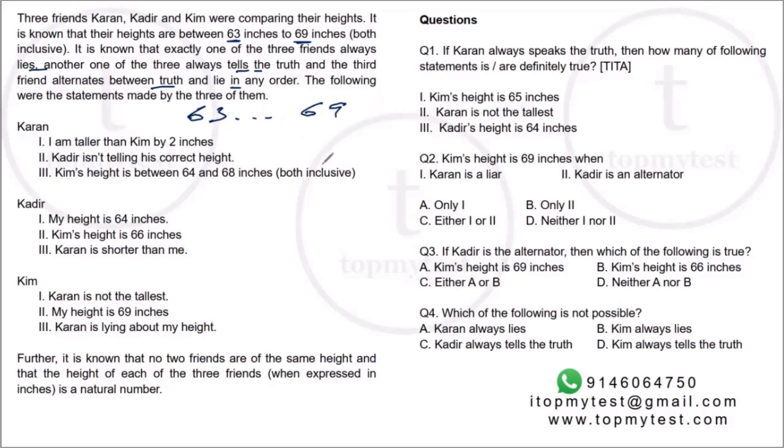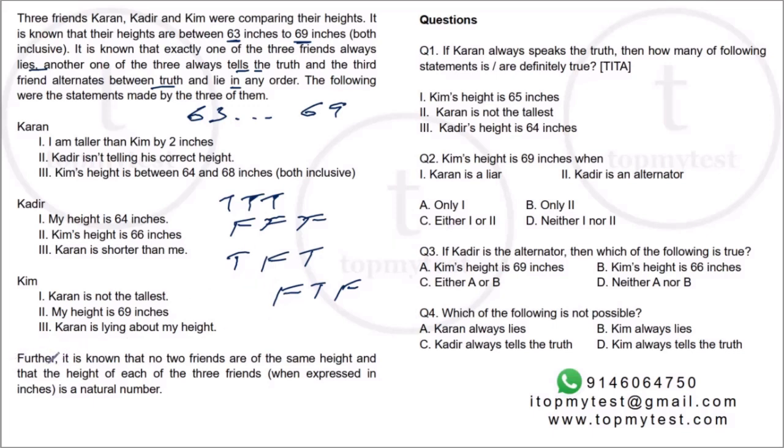So one of them is a truth teller, always telling the truth. One of them is a liar, always telling a lie. And the third one is an alternator. He can be a true-false-true alternator or a false-true-false alternator. He cannot make 2 consecutive true statements. He cannot make 2 consecutive false statements. So if you know one statement is true, the next statement has to be false. Similarly, if one statement is false, we know the next statement has to be true, right?